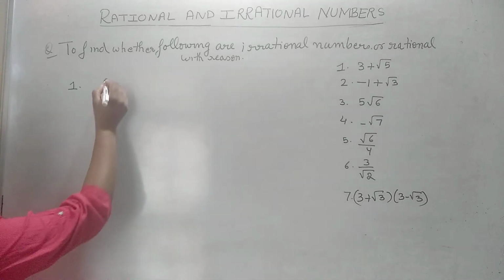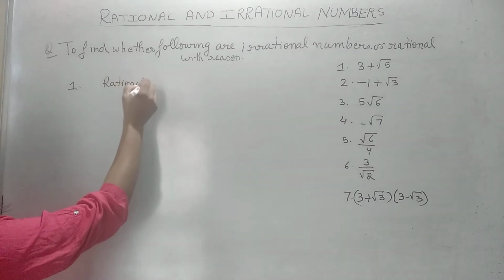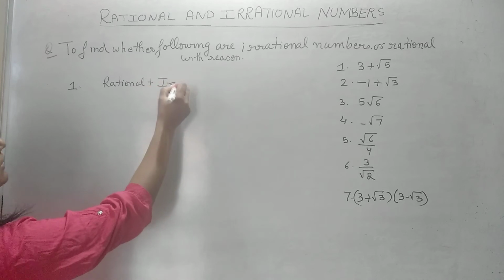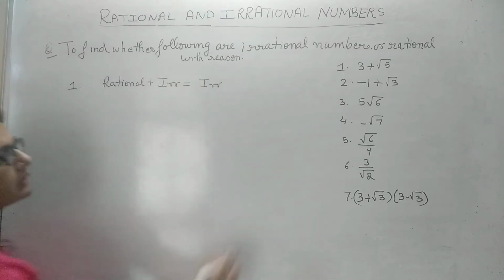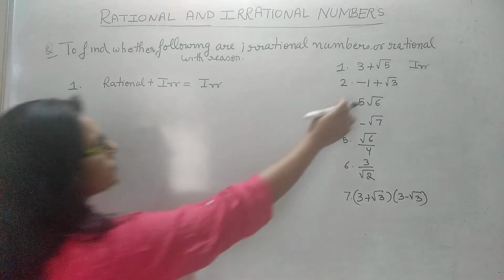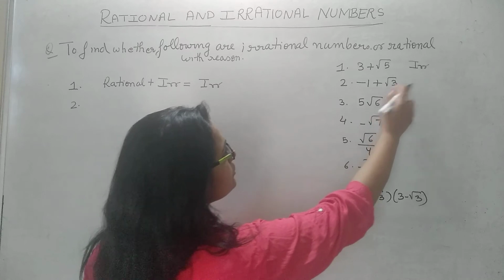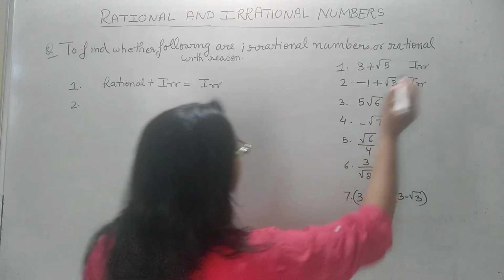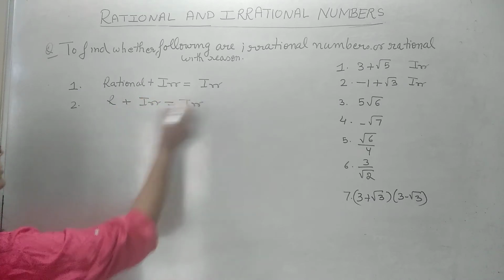If you see the first number, 3 is what? Rational. √5 is what? Irrational. And rational plus irrational is always irrational. So it means 3 plus √5 is an irrational number. If you take the second, this is rational, this is irrational, so hence its sum will be irrational. Same way, that is rational plus irrational, answer will be irrational.